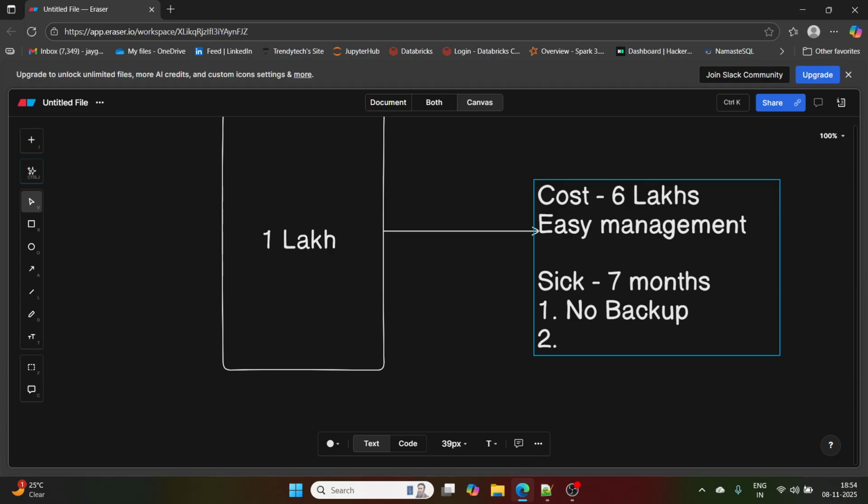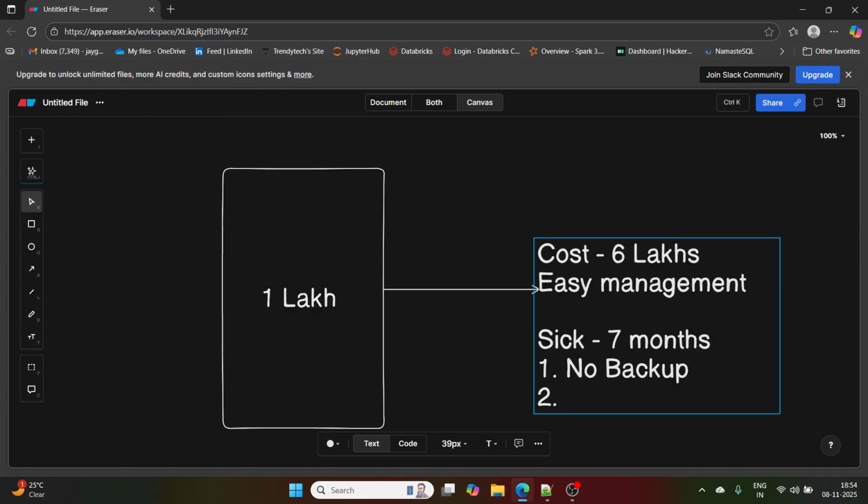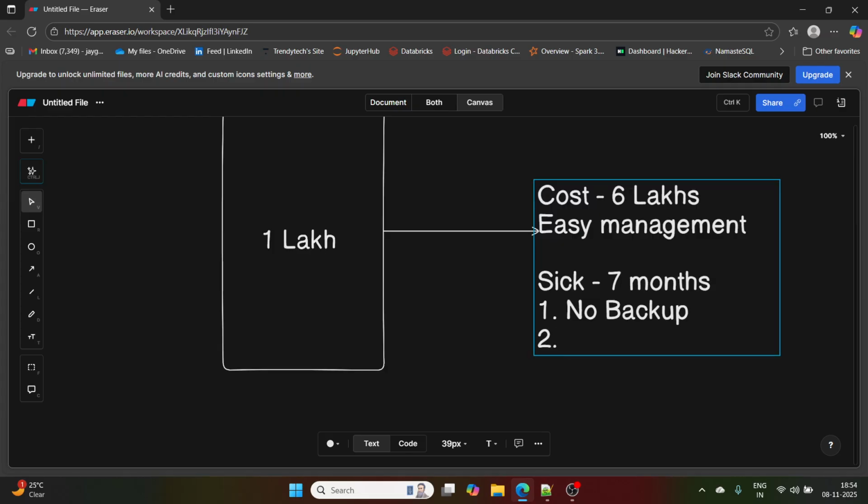Now if he tries to resign, the company will have to hire the same kind of person with a salary of, let's say, 1 lakh. This person, let's say, worked for 3 months, and now he is going to serve 2 months of notice. So 5 months this person is going to work, and another person is going to work for, let's say, 3 months. So this project will cost some 8 LPA to the organization.